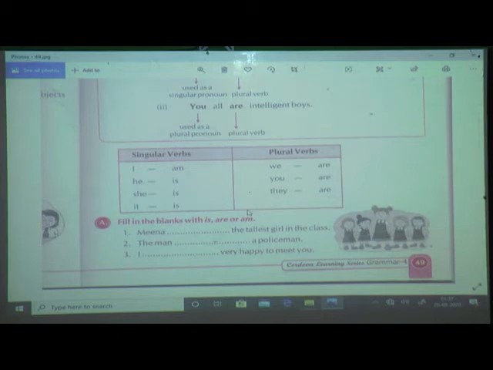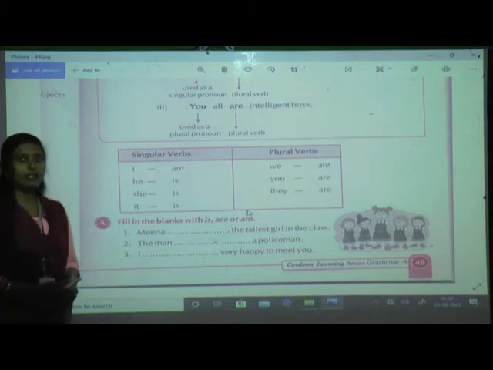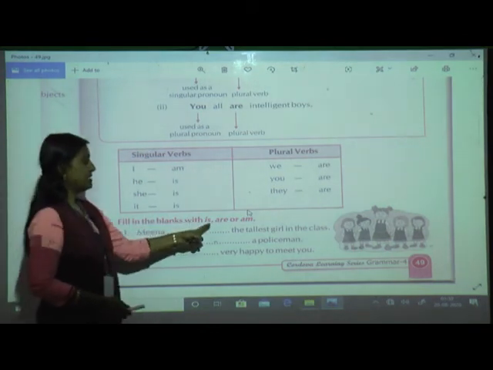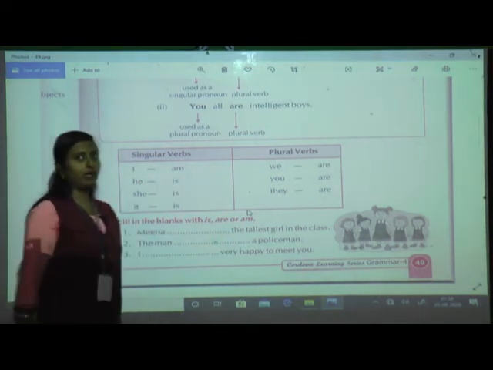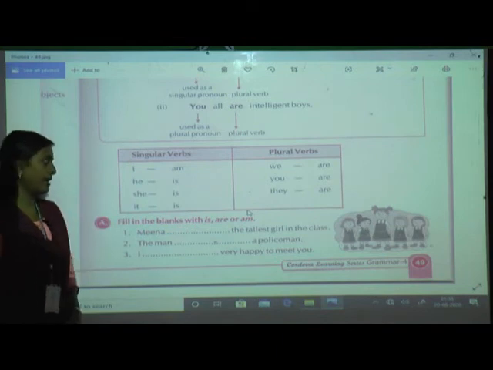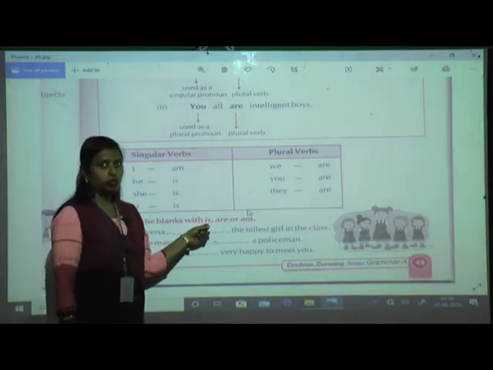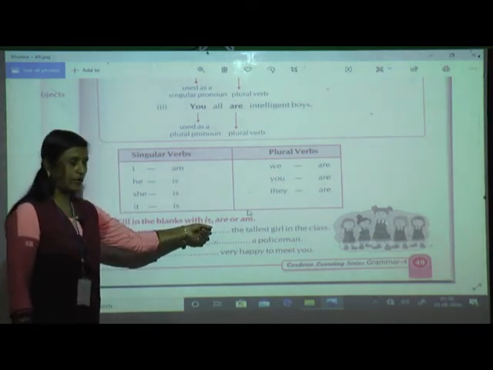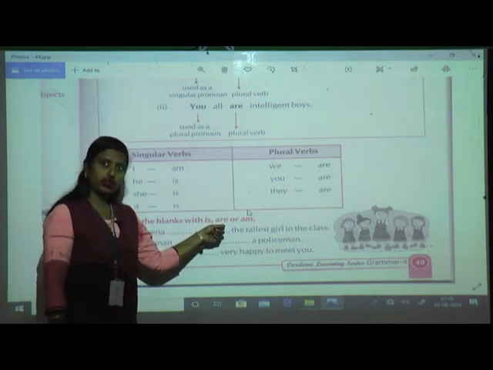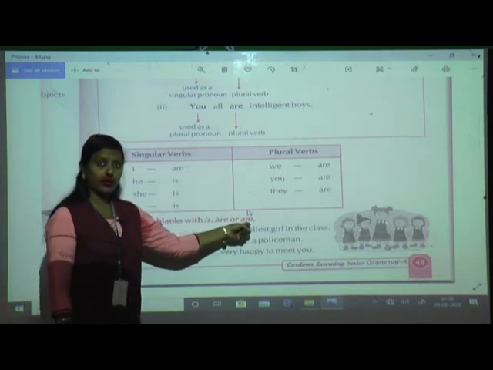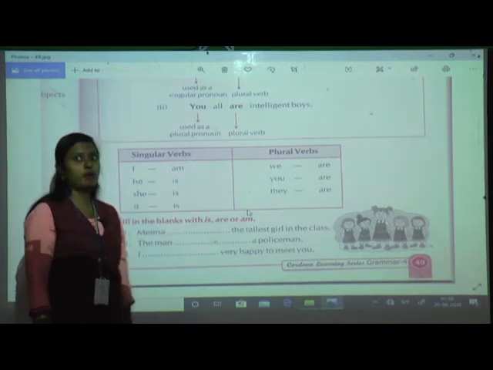Fill in the blanks with is, are or am. Again I will repeat: fill in the blanks with is, are or am. So what have I taught you about is, are and am? Yes, we use is with a singular noun or pronoun. We use are with a plural noun or pronoun. And what about am? Yes, we use am with I.